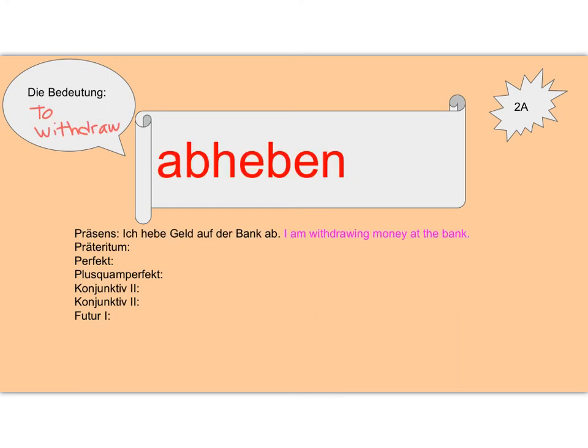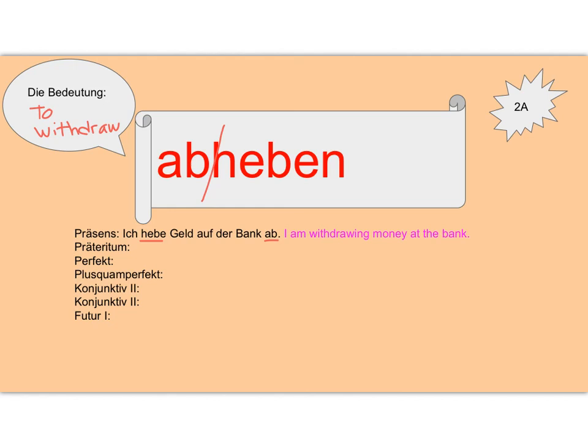The last example verb we'll use is abheben, to withdraw. And again, this is a separable verb, so when you use it in the present tense, that prefix ab gets moved to the end of the sentence, which is why you have hebe and then ab later. Ich hebe Geld auf der Bank ab. I am withdrawing money at the bank.